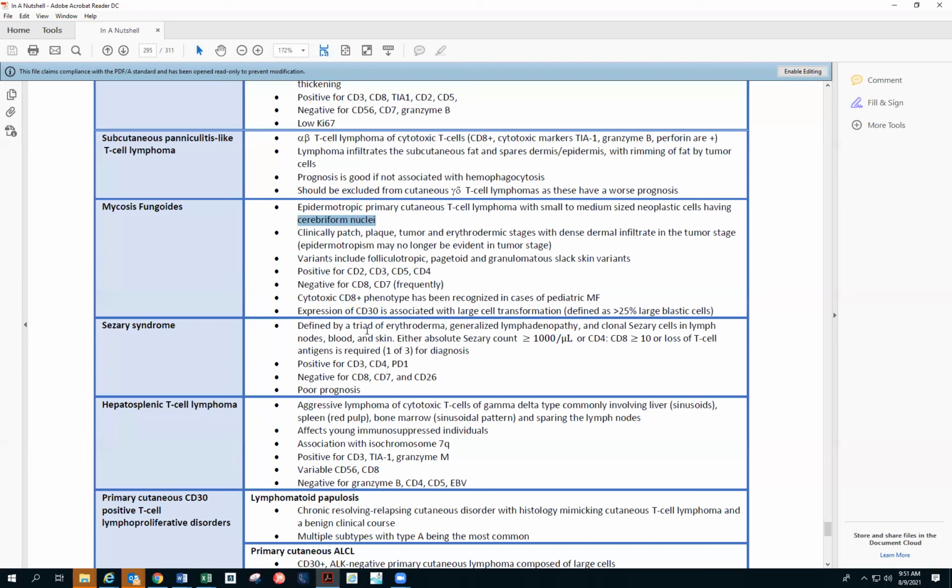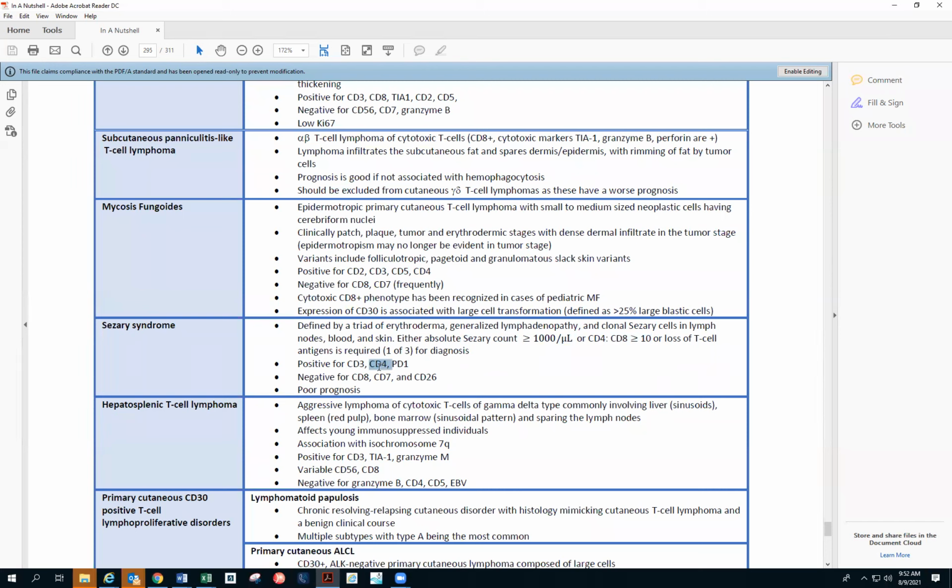Sézary syndrome. So Sézary syndrome is more of the advanced stage of mycosis fungoides, they say, and that's more of when it goes to the blood. So basically, triad of erythroderma, generalized lymphadenopathy, clonal Sézary cells in the lymph node, blood, and skin, and either absolute Sézary cell count of more than 1,000 per microliter, or CD4 to CD8 ratio of more than 10, or loss of T cell antigens. So one of the three is required for the diagnosis. So Sézary cell count more than 1,000, CD4 to CD8 more than 10, and T cell antigen loss.